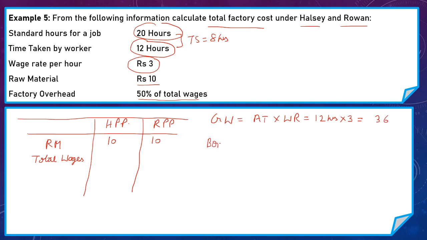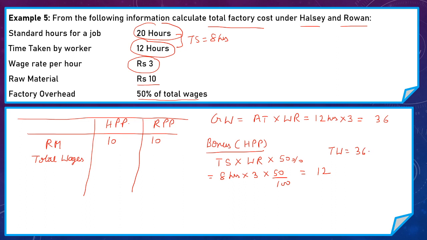Now first we have to calculate bonus under Halsey premium plan. Here formula to calculate bonus is time saved by the worker into wage rate, and our percentage of bonus is not given in question, so we use 50%. So when we put values, time saved is 8 hours, wage rate per hour is rupees 3 and percentage of bonus is 50%. So under Halsey premium plan our bonus is 12 rupees and total wages is 36 is our gross wages, bonus is 12, so total wages is 48 rupees under Halsey premium plan.